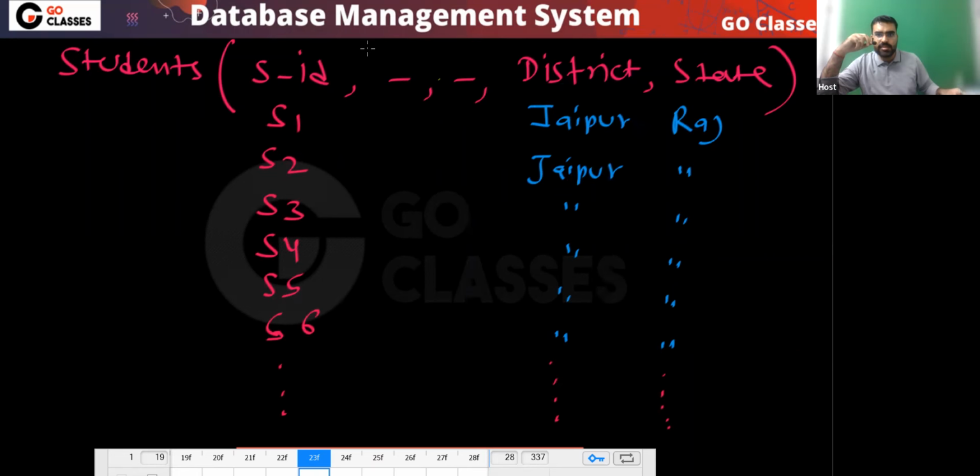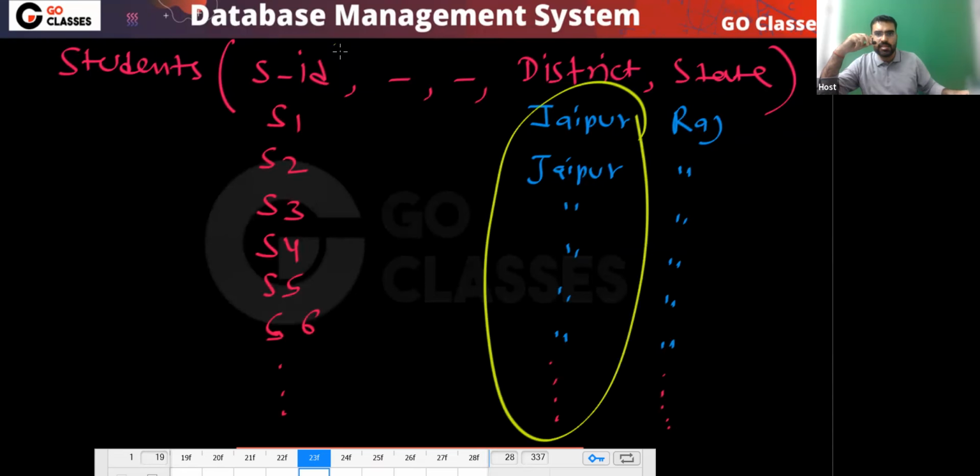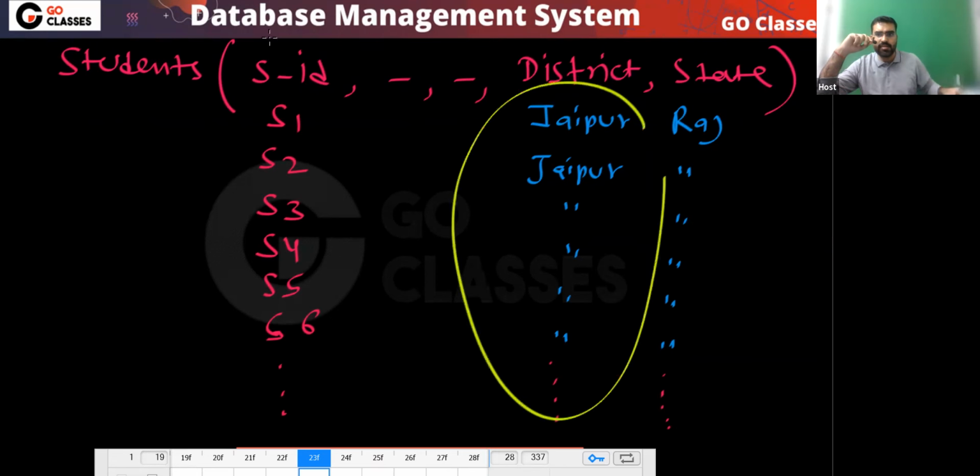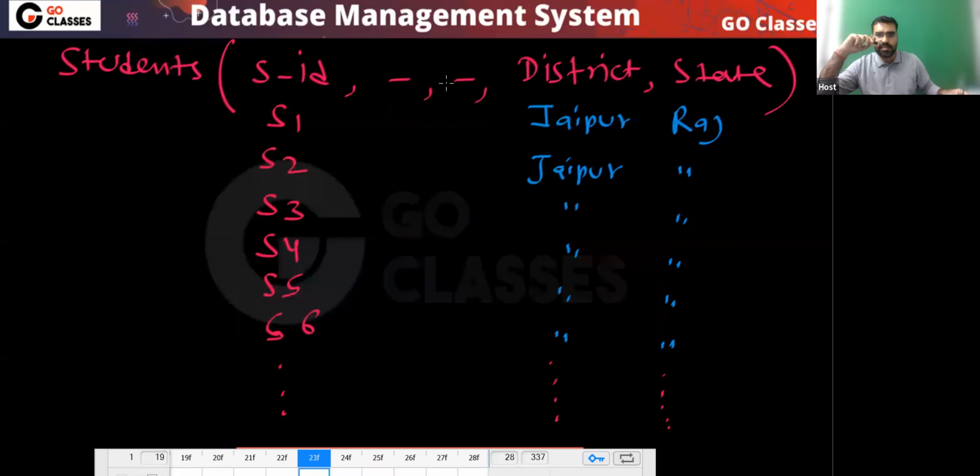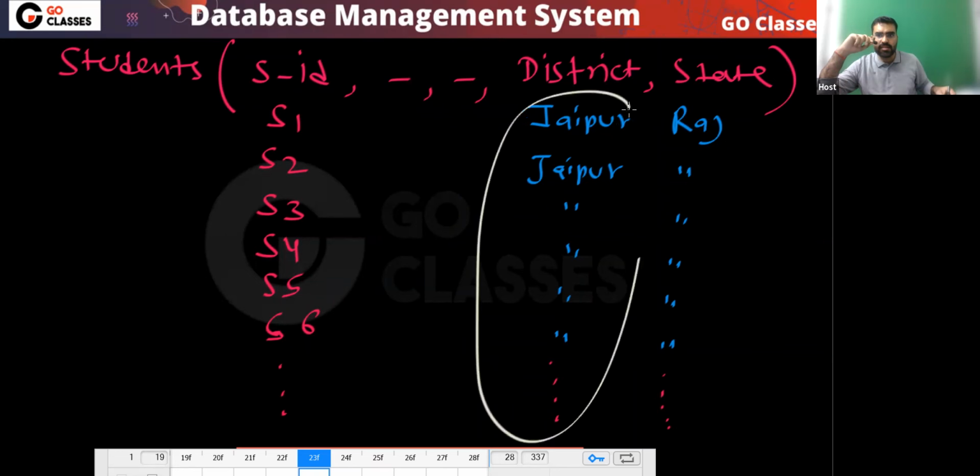Is this data redundant? This data is not redundant, right? This is the important information that S1 is from Jaipur, S2 is from Jaipur, S3 is from Jaipur, S4 is from Jaipur. This is the important information. This is not redundant. Yes or no? Agree or not? This information is not redundant.